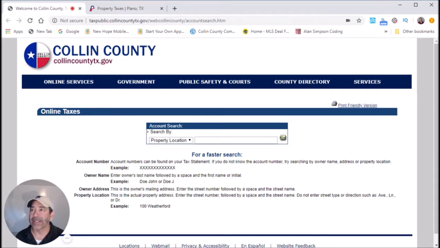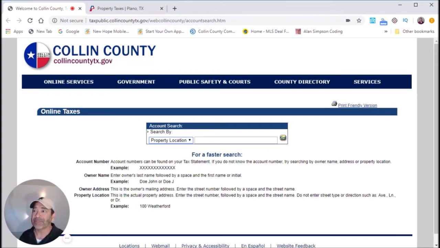When you get to this page, you're gonna have an account search box right here, and you're gonna have a drop-down menu. You may or may not be able to see me hit this drop-down menu, but you're gonna have options. What you're going to do is select the property location, and in this box, put the street number followed by the street name. Make sure there's a space. If you read down here, it says actual property address, enter street number followed by a space and then street name. And don't worry about putting drive or court or avenue or lane. Just put the street number and the street name, just like right here in the example. It says 100 Weatherford. And then when you get to the next page, you'll come to a page where it has a lot of different addresses, and it should be the top one as a result.